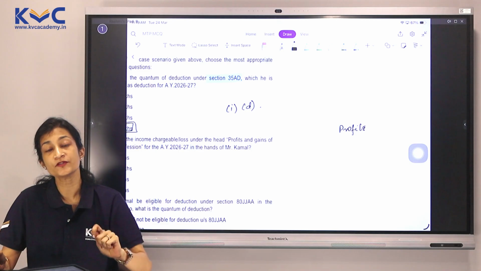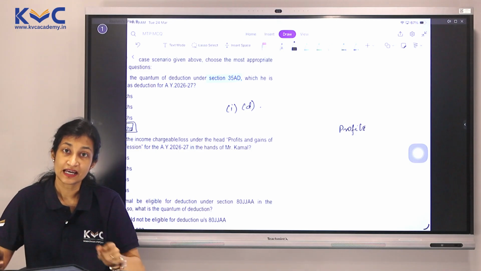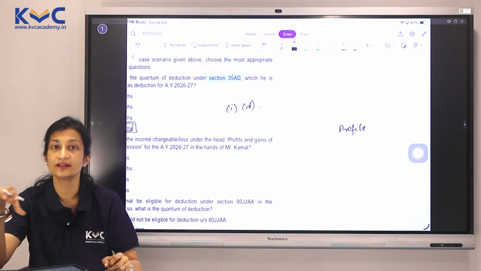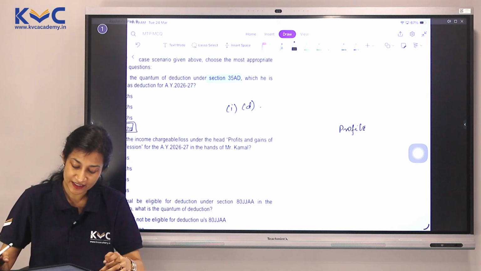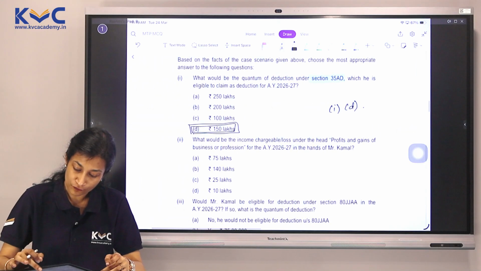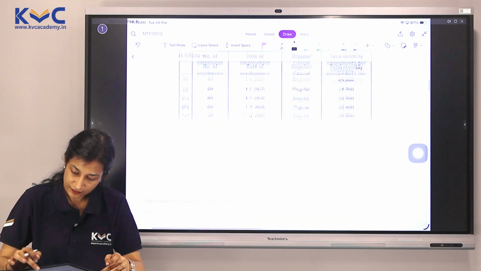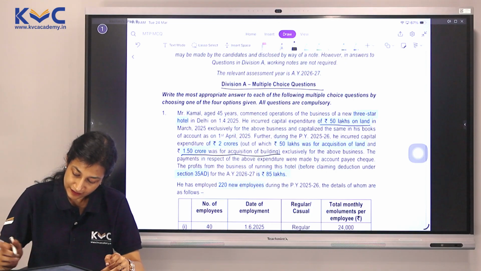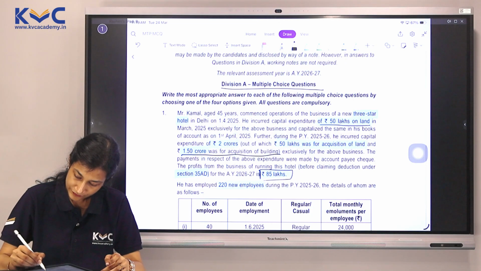If the deduction comes for 80JJAA, it would be a part of deductions under Chapter VI-A and not here. So as far as PGBP is concerned, we would need profits of the business and 35AD deduction.